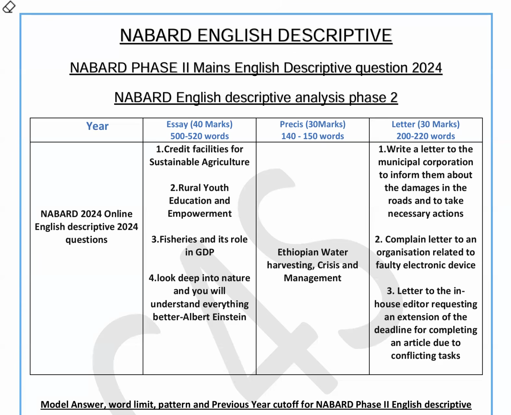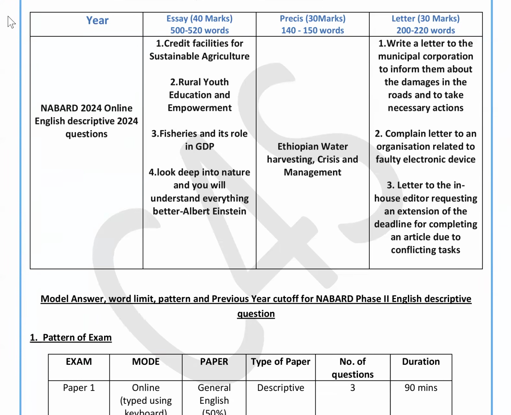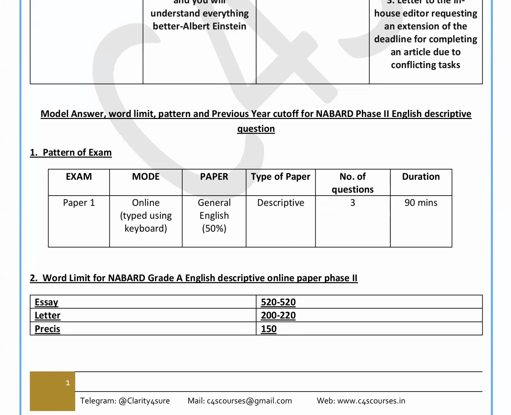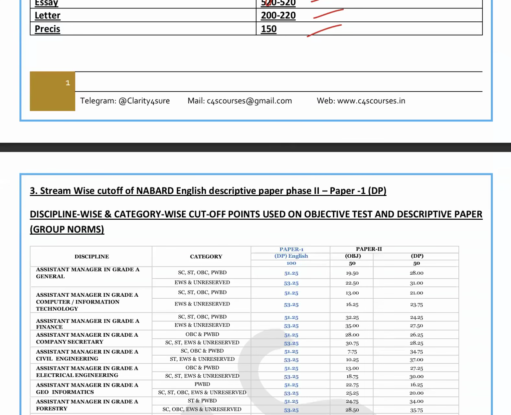You have to write 200 words, so it can be written easily the way we have guided you. These were the basic questions that they asked. As I have told you, there is 50% weightage to general English, which is important. The word limits were 500 to 520 for the essay, 200 to 220 for the letter, and 150 for the precis. So that was easy.